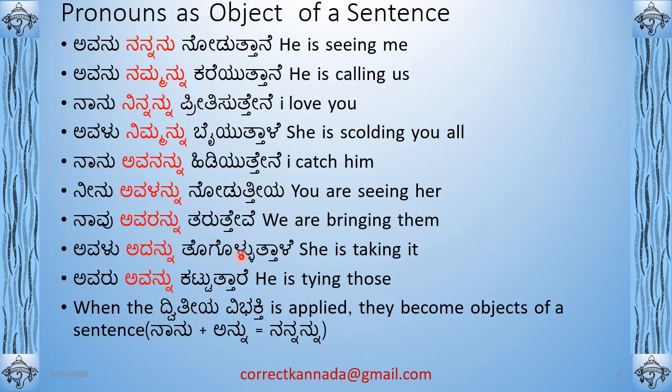Avalu Adannu taggollutthale, she is taking it. Taggollutthale, she is taking it. Avaru avannu kattutthare, he is tying those, neuter gender. So when the Dvitiya Vibhakti is applied, they become the object of a sentence, and you get it by taking the base pronoun and adding Annu to it. You will get all of this. Okay.